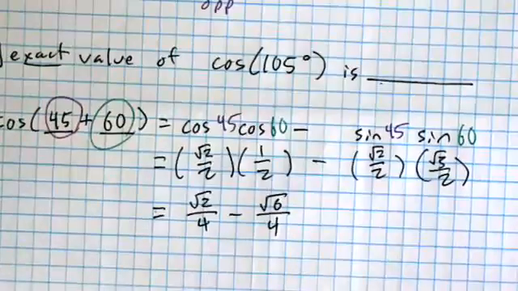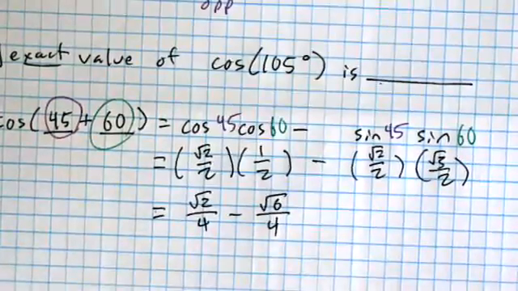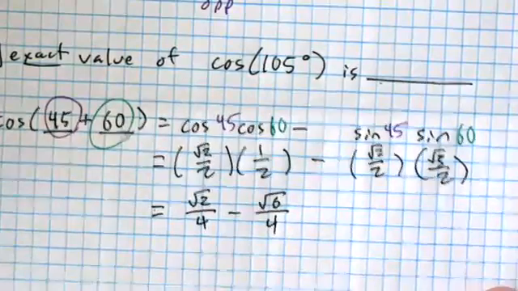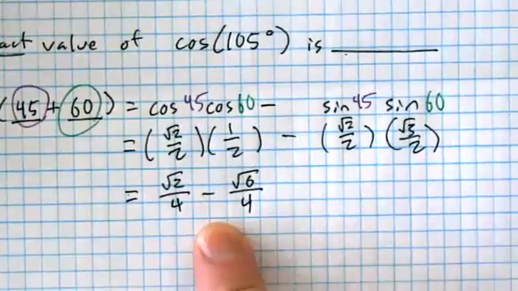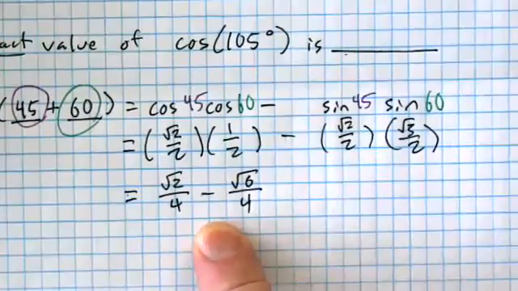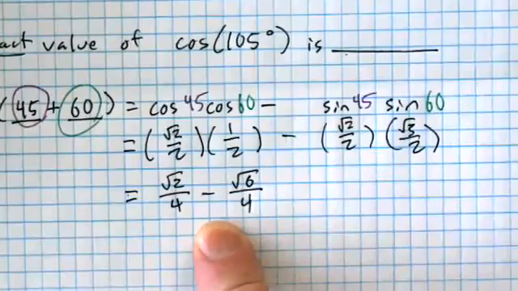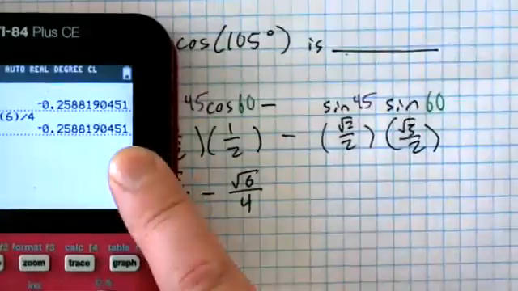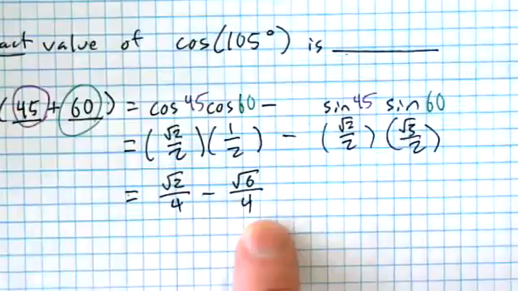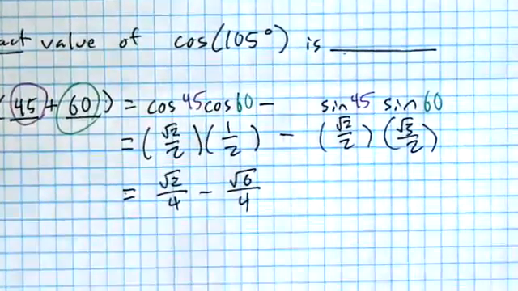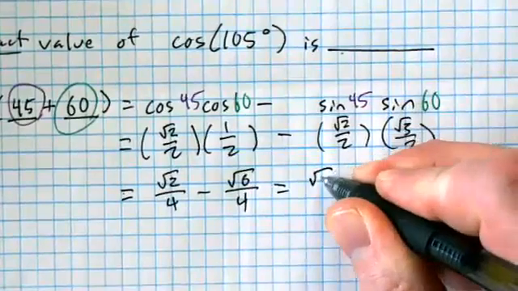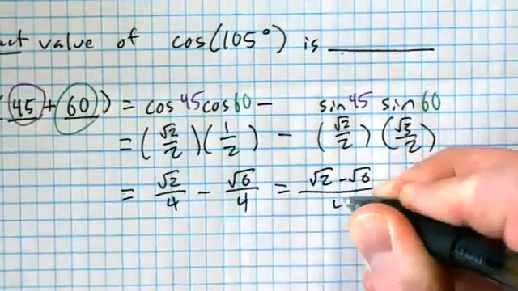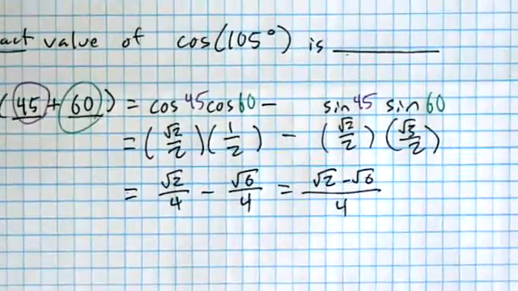All right, any questions on that first one? Yes, thank you. An exact answer means it's not rounded. So if you did a decimal, you'd have to round it at some point. Even if you wrote all of these decimals, the calculator is rounding it off. So I would want it in this form, and simplified as much as possible. Some people would prefer to write this as root 2 minus root 6 all over 4, write it as one fraction, that's fine.